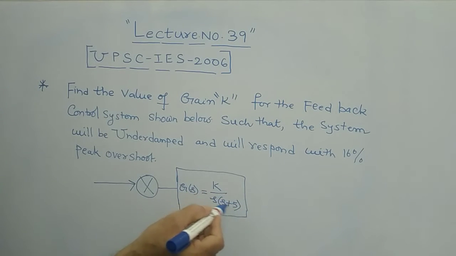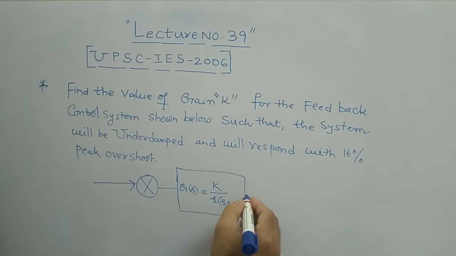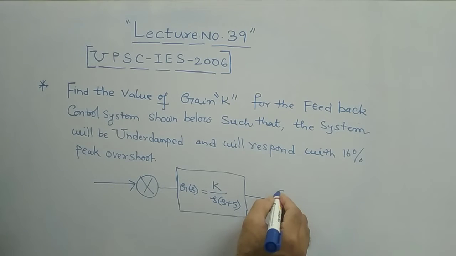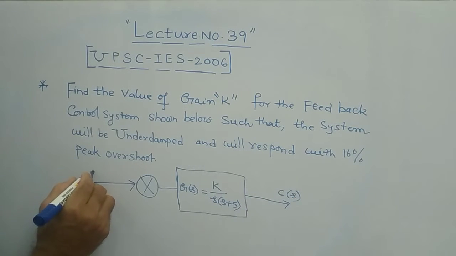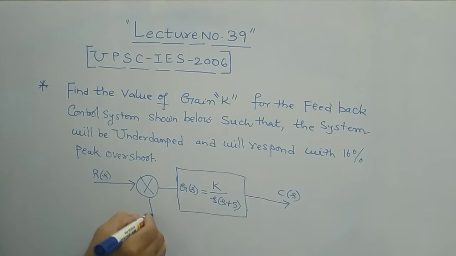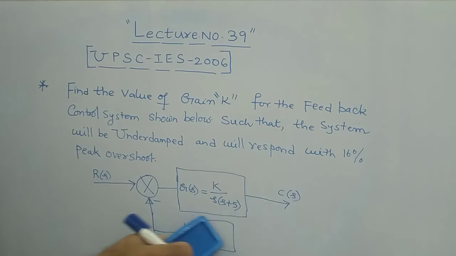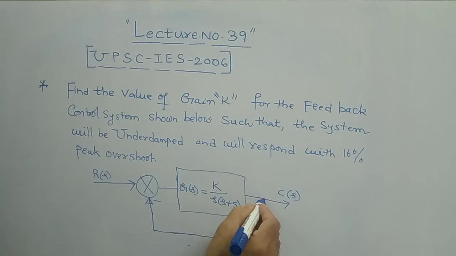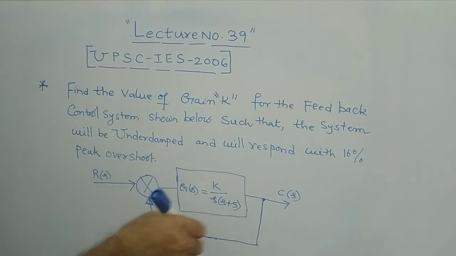K by s into s plus 5 is nothing but your G of s. This is C of s, this is R of s, and it is given like this with negative feedback. Here they have given just one line in the feedback. That's all. This is the given block diagram.